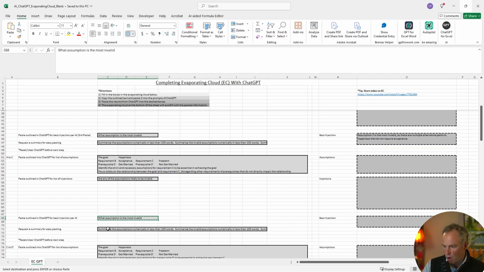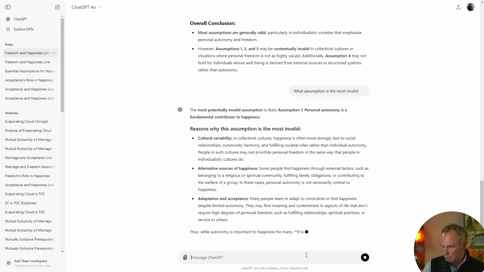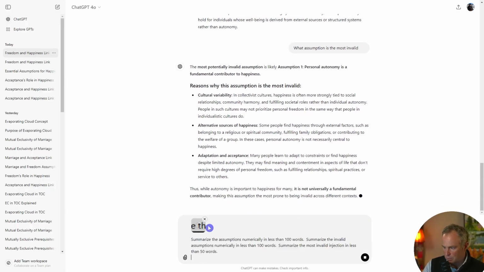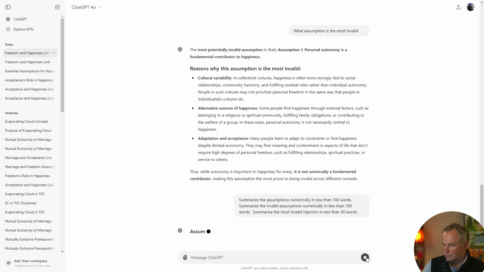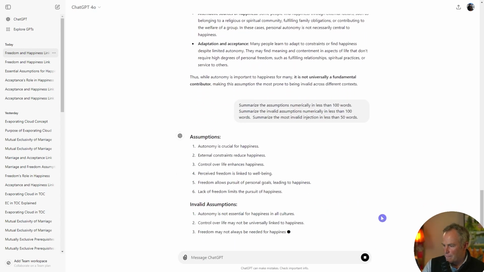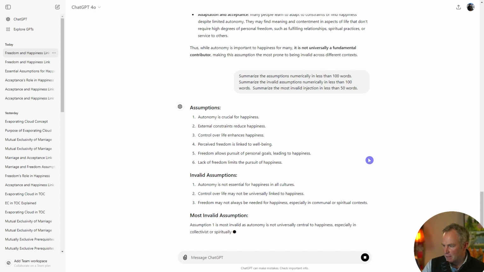Get the next part that summarizes all that information, the prompt for that. And we'll just take that information and paste it, or do step 3.